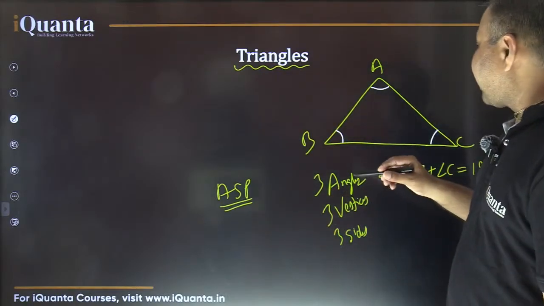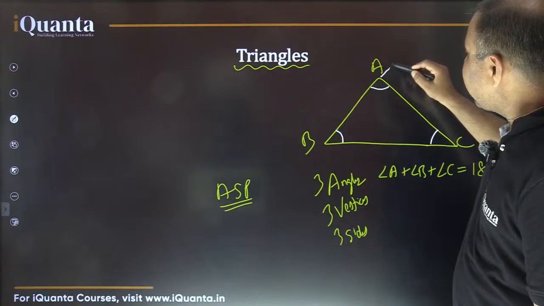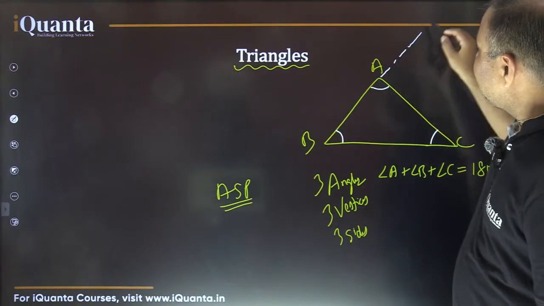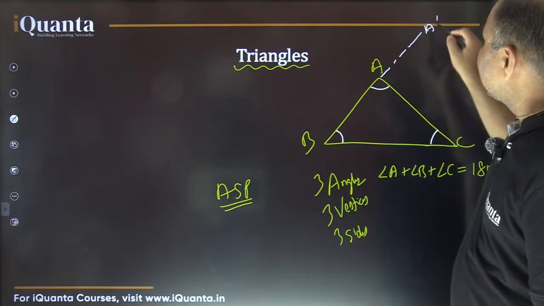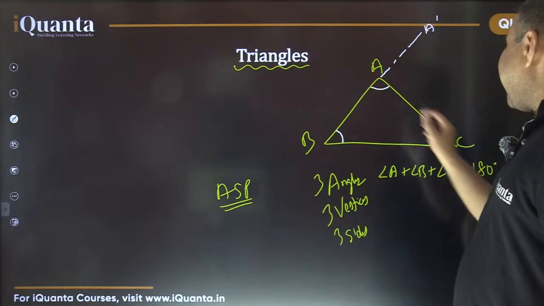Fine. So that means, let's say I extend this BA up to, let's say, A dash. So this is BA extended and this AC unextended.